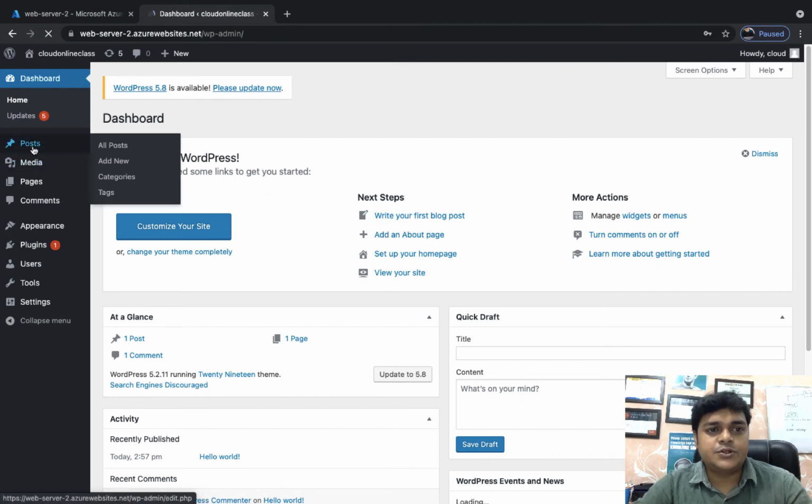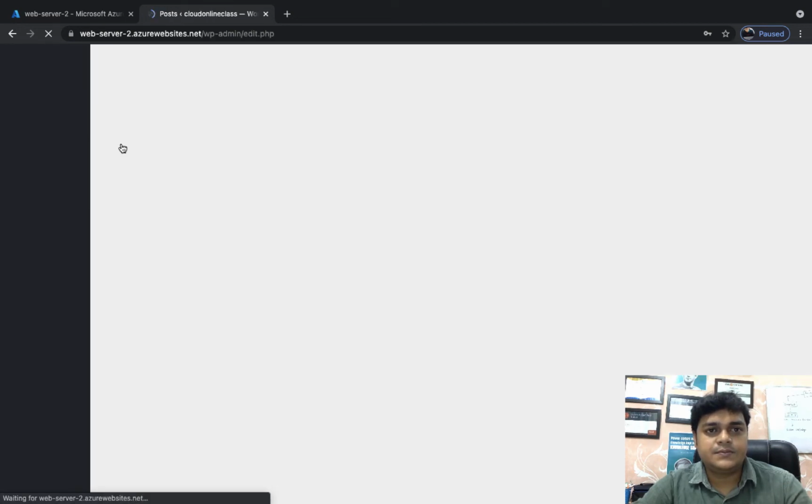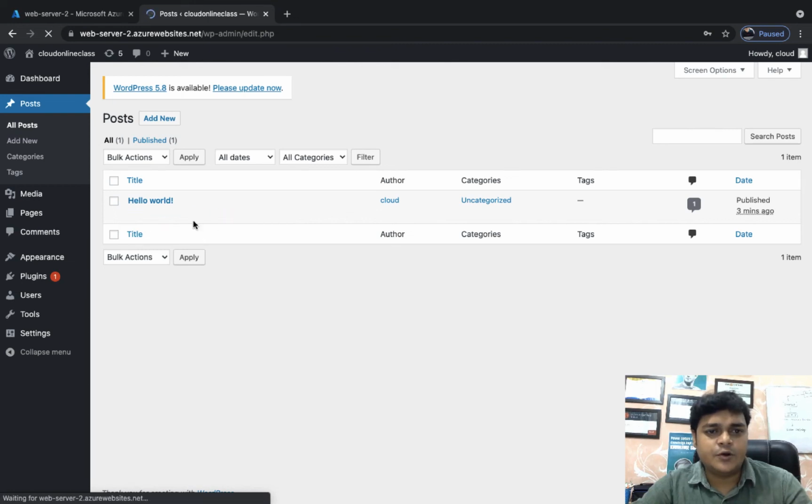Fine, click post. Delete the existing post and create your own post.